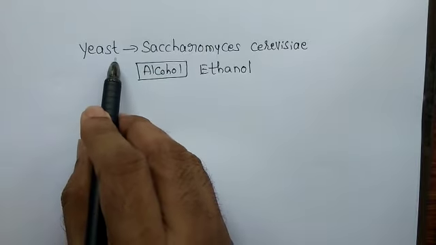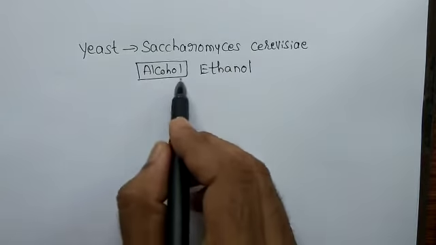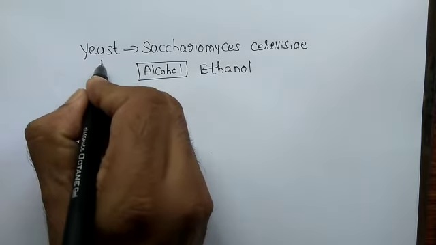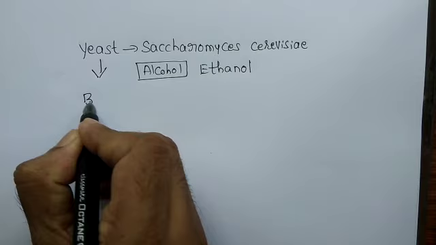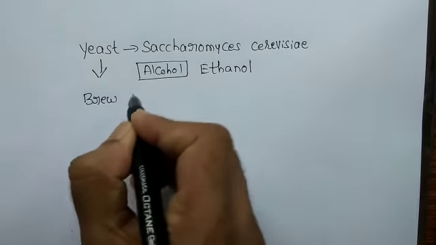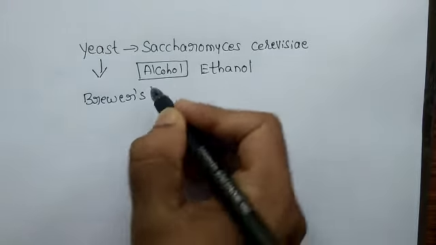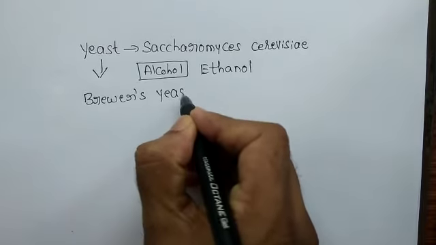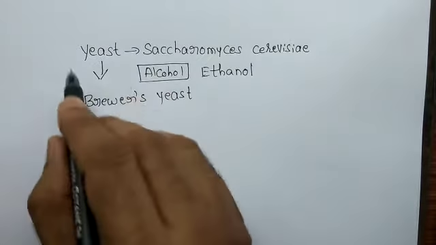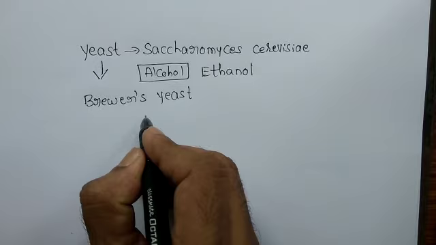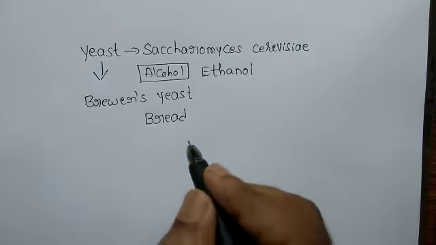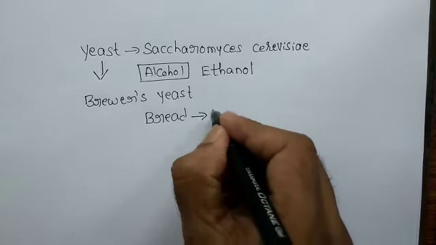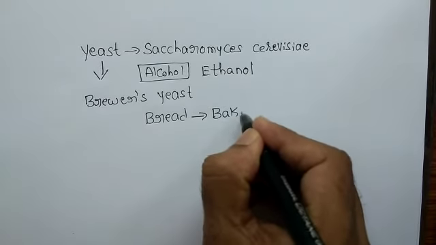Sixth one, brewer's yeast is, already we discussed about yeast. This yeast is used in the preparation of alcohol, and then we call this yeast as brewer's yeast. Whereas the same yeast when used in the preparation of bread, we call it as baker's yeast.